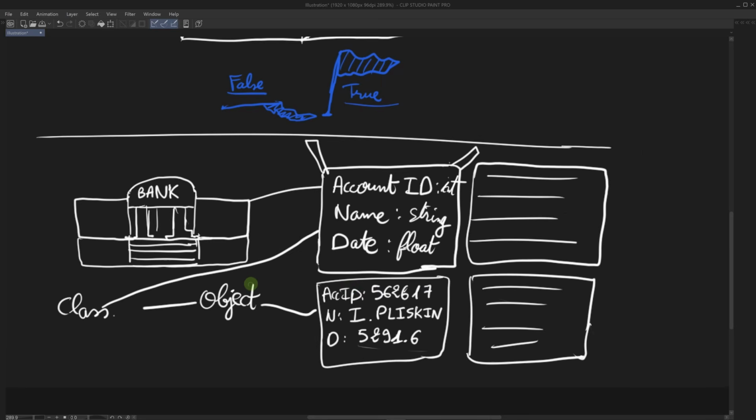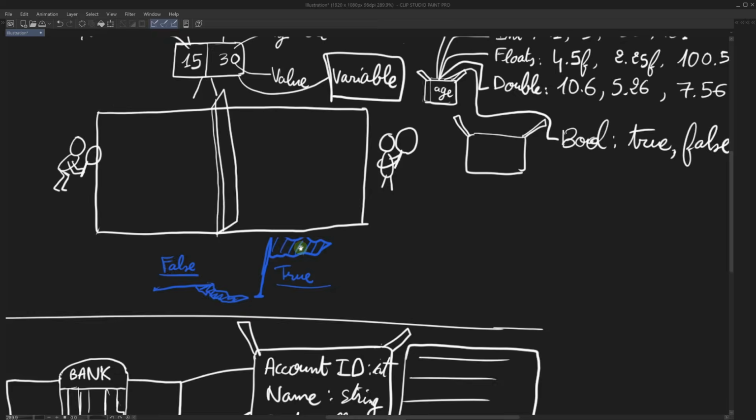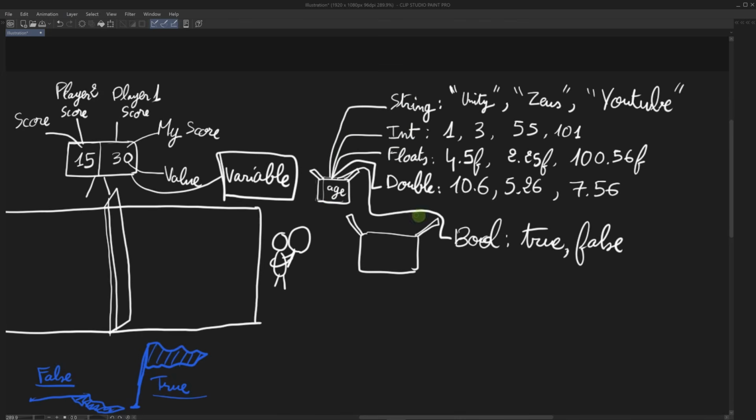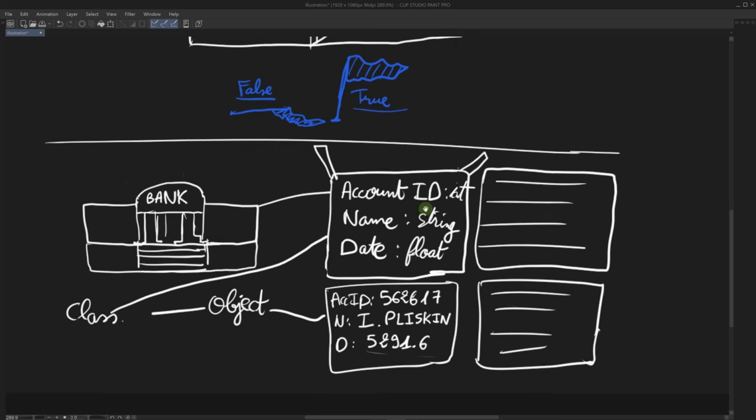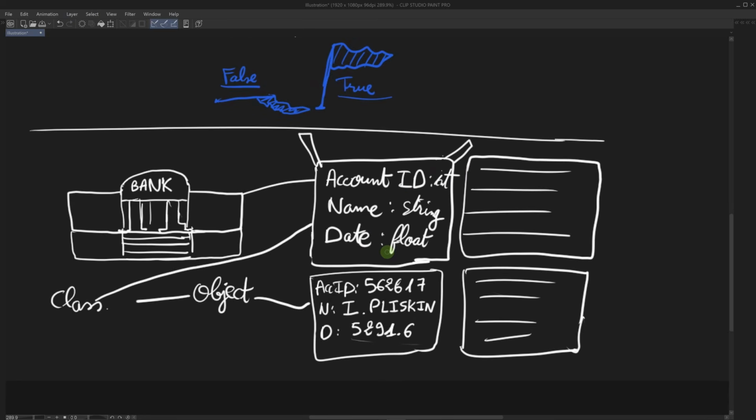And you can think of an object as a variable. It's a much bigger box, but instead of containing one value as we have here with primitive variables, it can contain many variables. And the great thing about objects is they can contain other objects as well. For example, here we can have a lot of fields. We're not limited by the number of variables that we can have within an object. We can have a lot of variables, and each variable can be an object in itself.